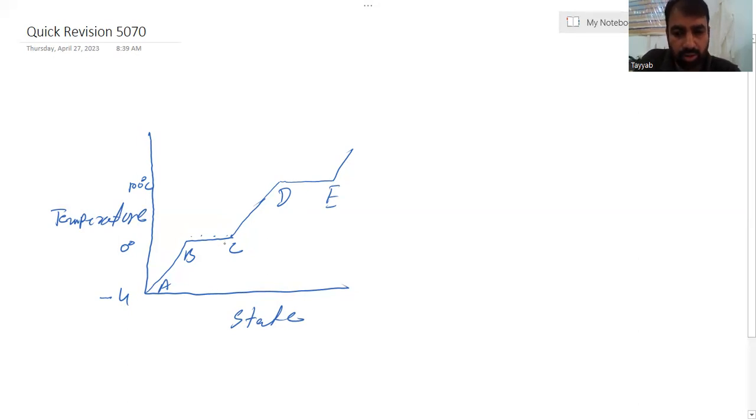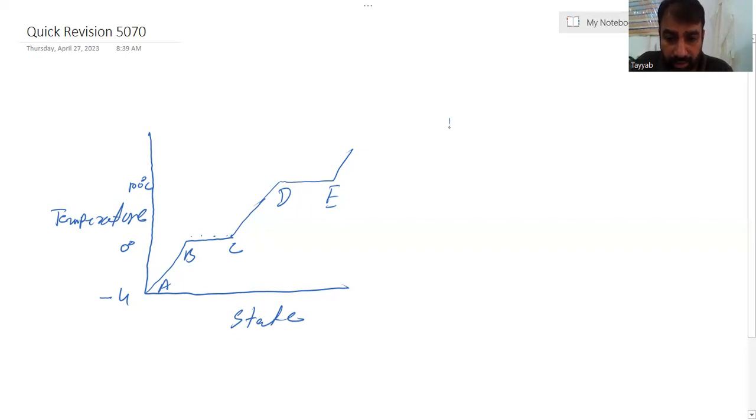Okay, here the question is, why does temperature become constant at 0 degrees Celsius or at 100 degrees Celsius? The heat energy is used to overcome the attractive forces between solid particles to change into liquid state. Same way, from D to E, the heat energy is used to overcome the attractive forces between liquid particles to convert them into gas state. Hope you are clear with this heating curve.